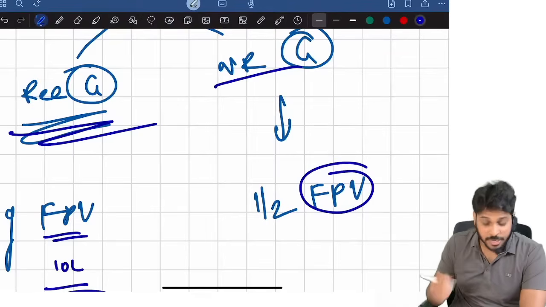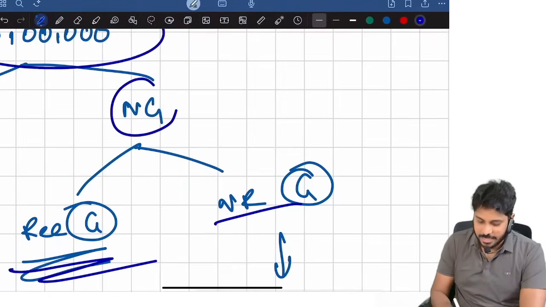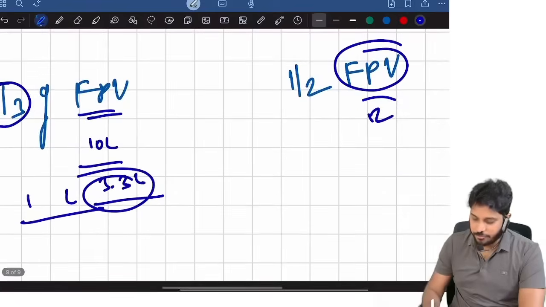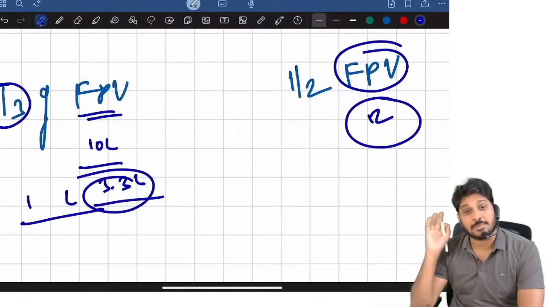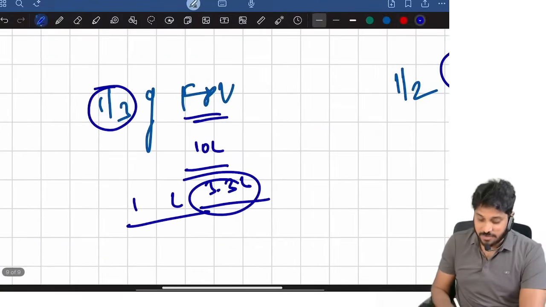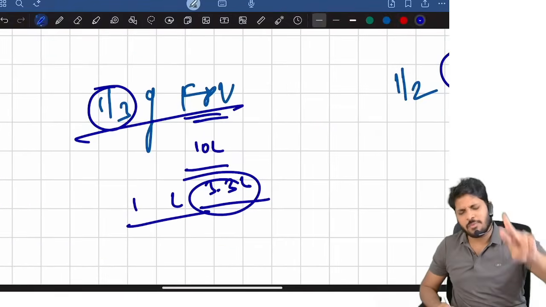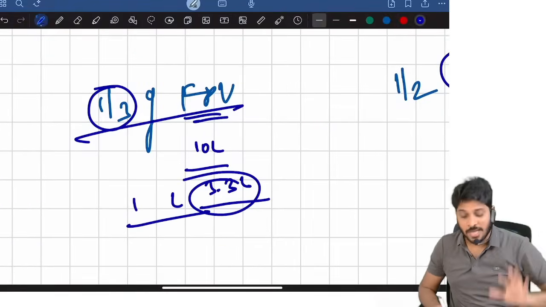Full value we just computed is 10 lakhs, so half is 5 lakhs. He received 5 lakhs, which is half of the full value, so the computed pension taxable is 0. He is receiving gratuity, so one-third, 3.33 lakh, is the commuted portion, and the taxable amount will be 1.66 lakh. That's it, pension is done.